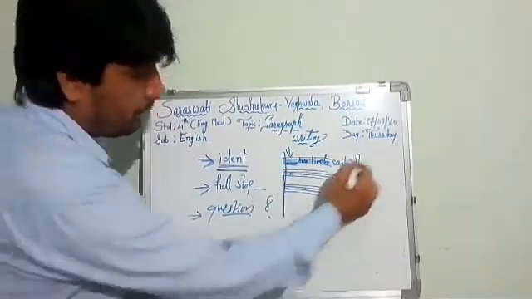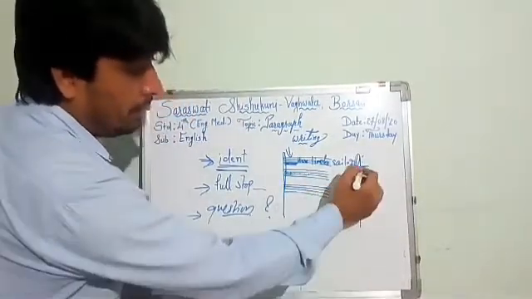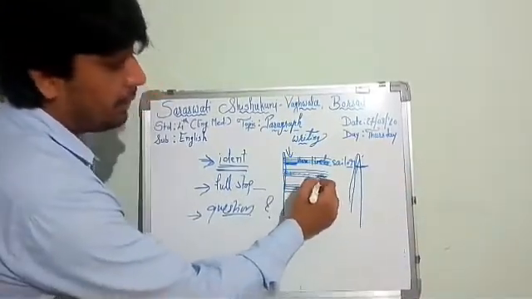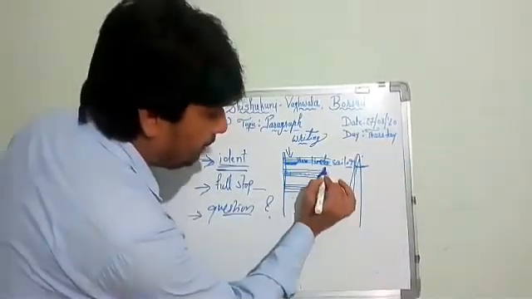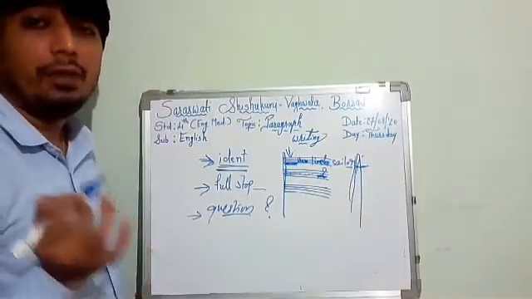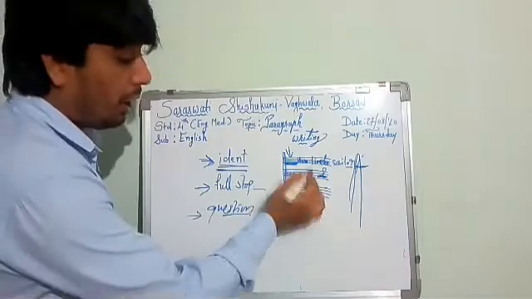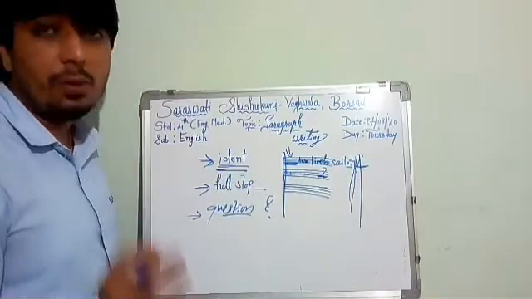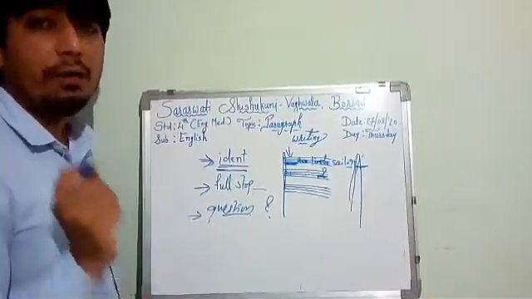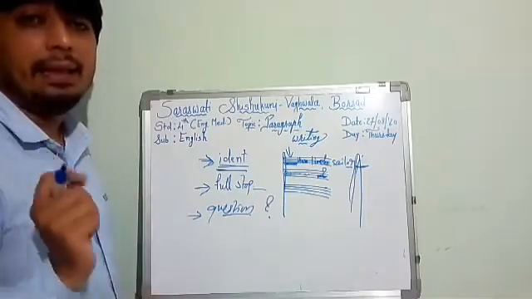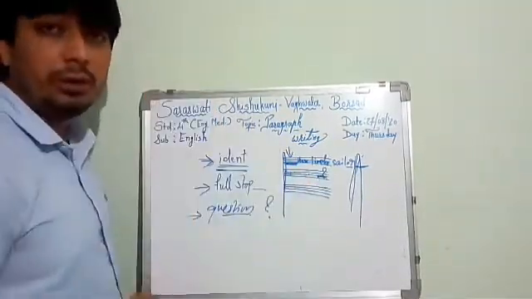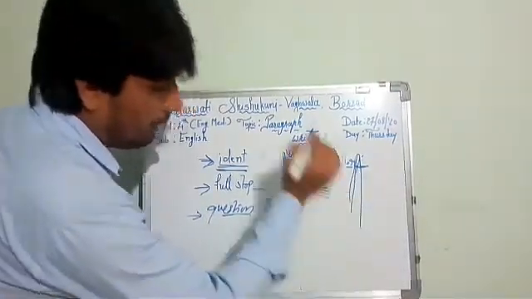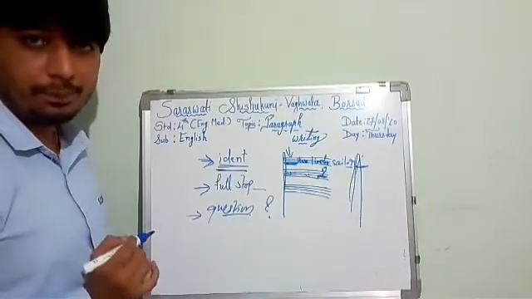Suppose this is your page. Here it ends, here the second line begins. I am writing here, and here comes a question. So I will put a proper question mark at the end of the question. I will not leave the sentence as it is and begin the next sentence. That is the wrong way of writing. Grammatically it is wrong, because there is a question, so the question mark must be there.